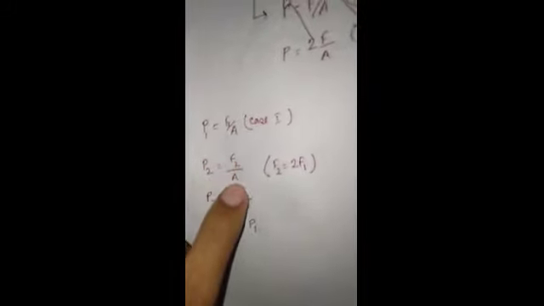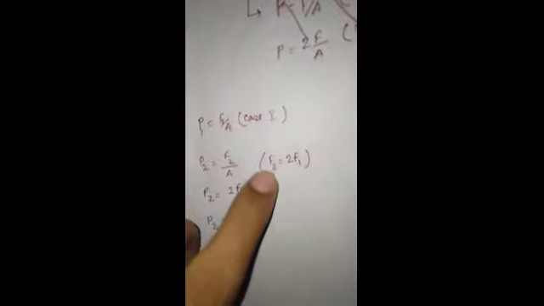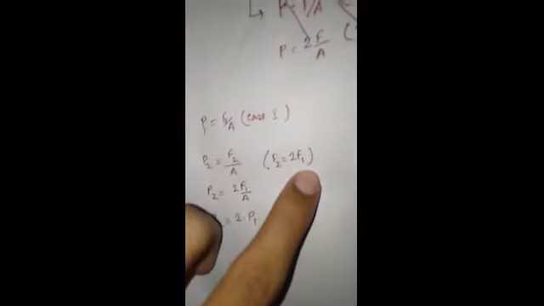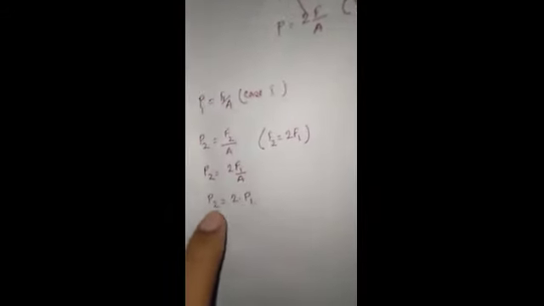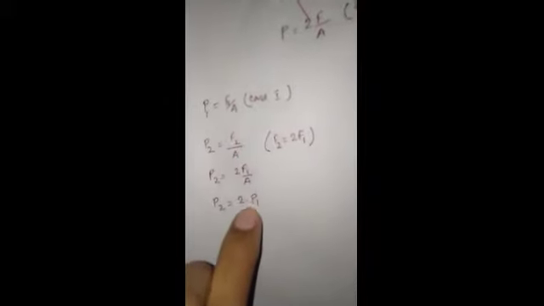Let us consider the initial force is F1, then the initial pressure P1 is F1 by A. If the pressure becomes P2 with force F2, then P2 equals F2 by A. Now in this case F2 equals 2F1, so P2 equals 2 into F1 by A, so P2 equals 2P1. So the pressure becomes double its initial pressure.